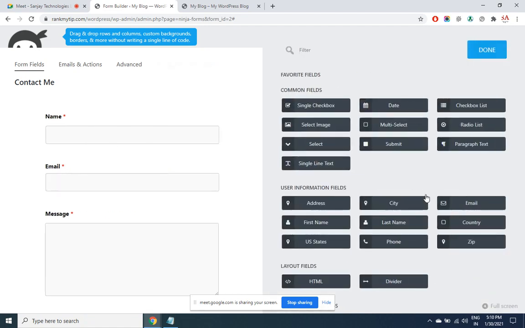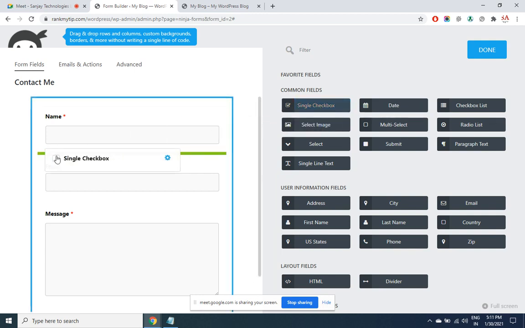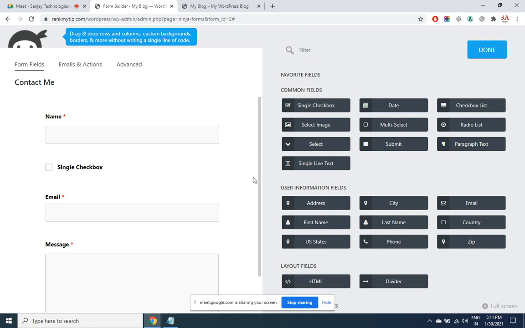So many fields you can add in your contact form. You want to have, let's say, date of birth, then a calendar control you can have here. You want to have a checkbox, what all courses you are interested in. Let me use this.